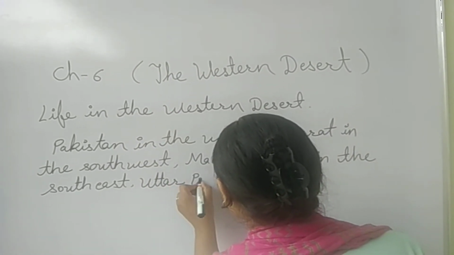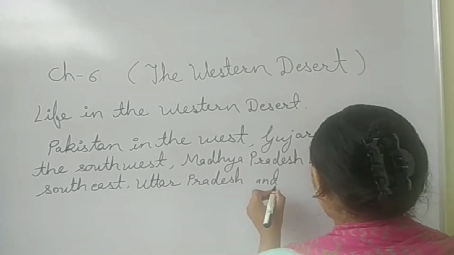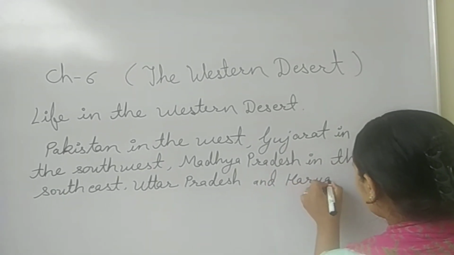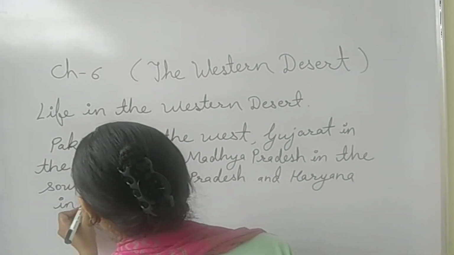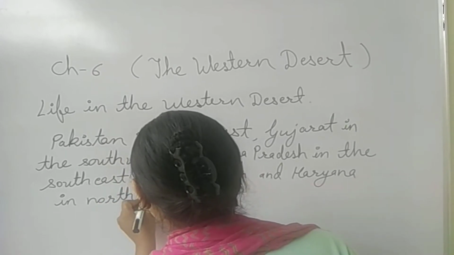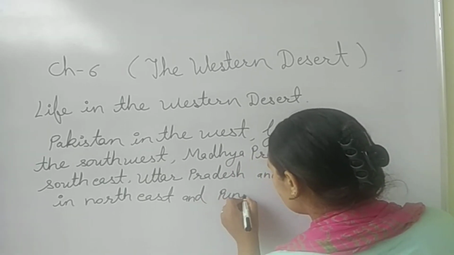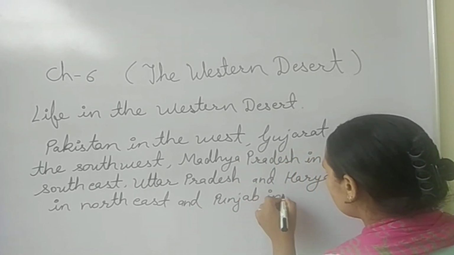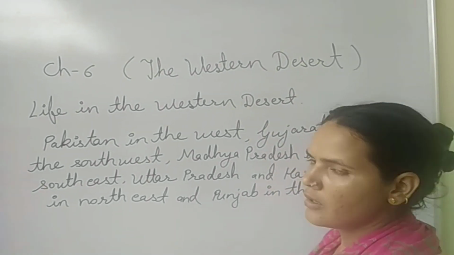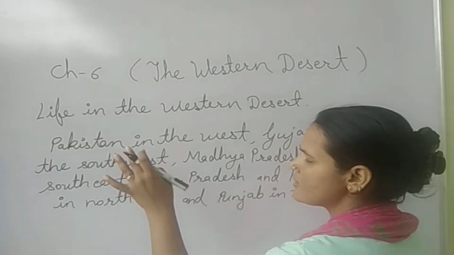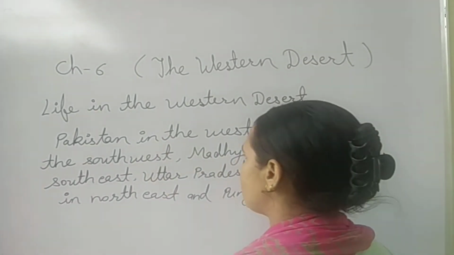Uttar Pradesh and Haryana in the northeast. And Punjab in the north. So these are the neighboring states of Rajasthan, and Pakistan is the neighboring country that lies on the western side of Rajasthan.